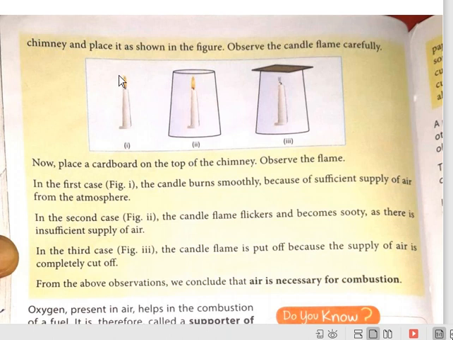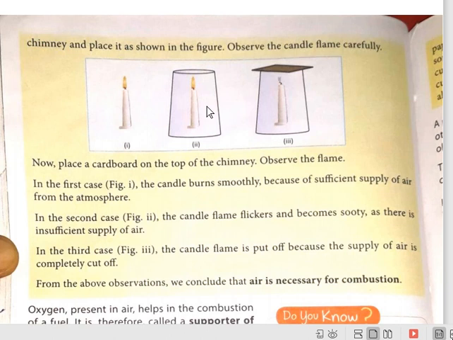To show that, we've taken one burning candle and fixed it on a table. In the second picture, one chimney is put around the candle, and in the third one, it is covered with a wooden block. In picture 1, the candle is burning properly without any disturbance.